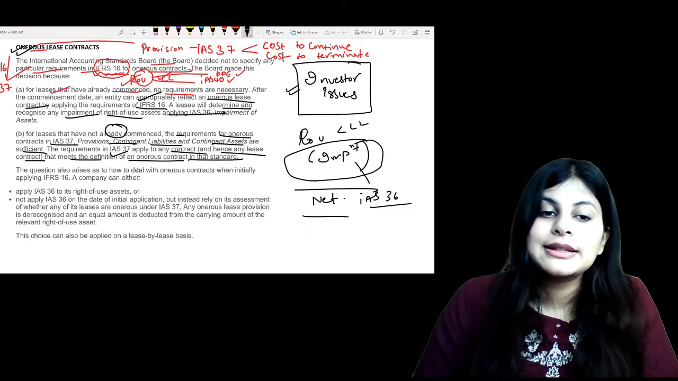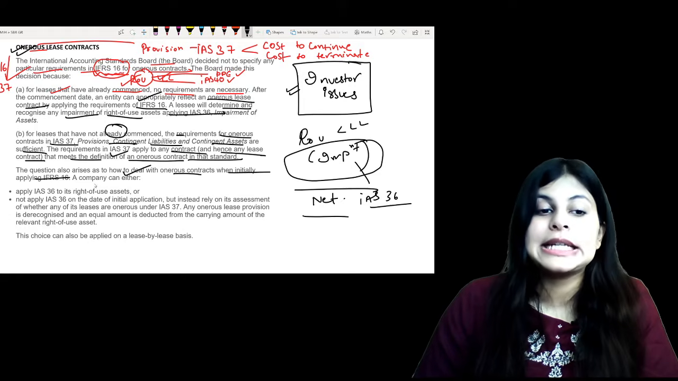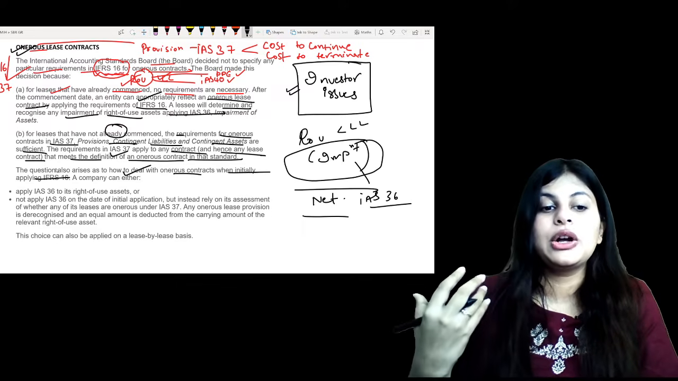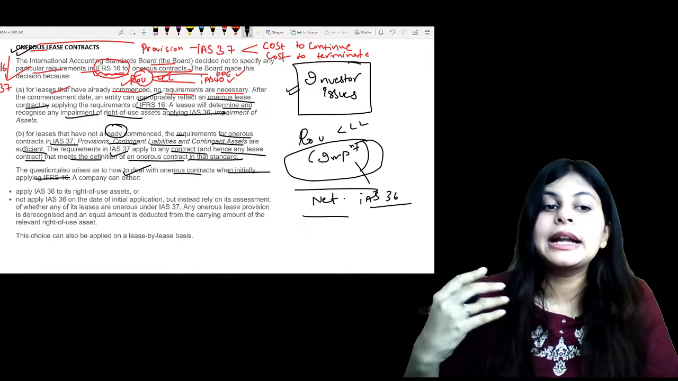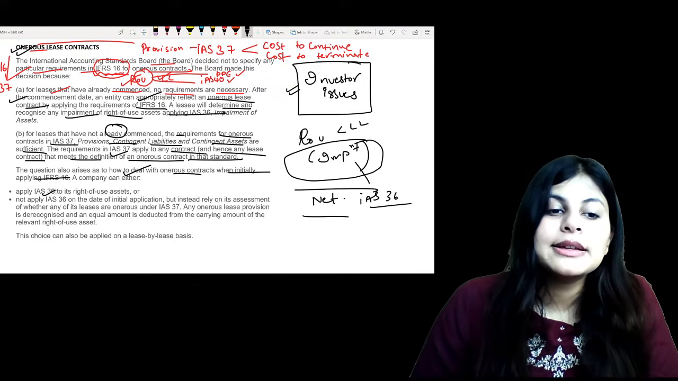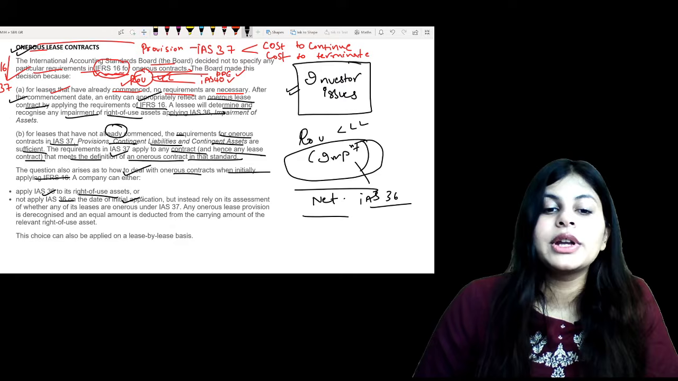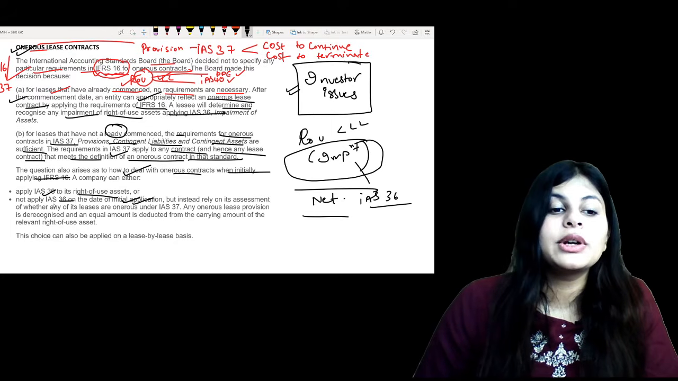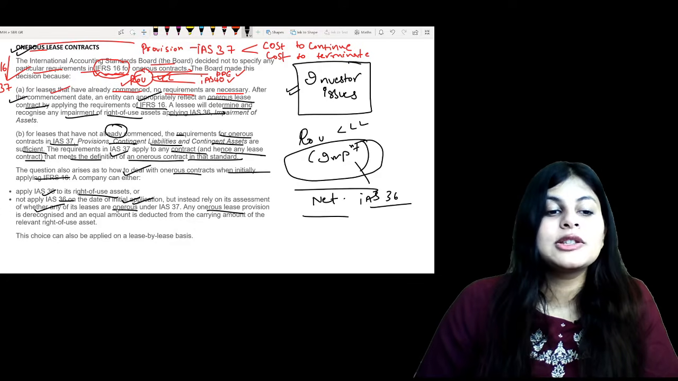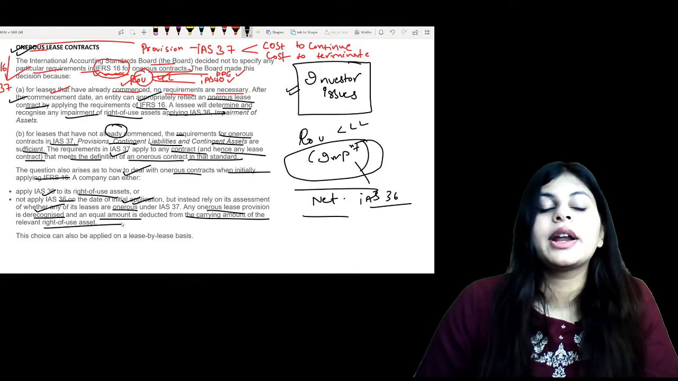So the question also arises as to how to deal with onerous contracts when initially applying IFRS 16. If initially we are applying IFRS 16, that is, the contract has commenced, in that case, how will we deal with this onerous contract? So we will apply IAS 36 to its ROU, that's what I told you. The lessee does not apply IAS 36 on the date of initial application, but instead relies on its assessment of whether any of its leases are onerous; any onerous lease provision is derecognized, and an equal amount is deducted from the carrying amount of the relevant right of use asset.